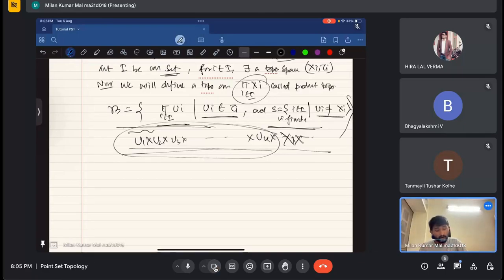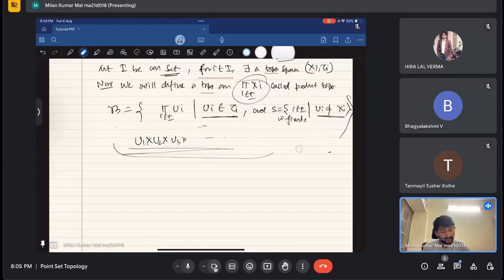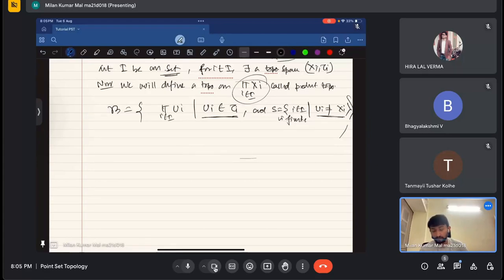I think you have heard this term. That means that in this product all but a finite number of factors will be the full set. Okay, this is very important, this finite number. If I don't use this condition that S is finite, that means the set where Ui is not equal to Xi, I mean in most cases except a finite number of cases, this Ui will be the full set Xi. Right, that is what it means.